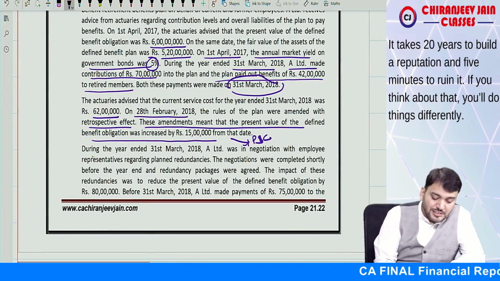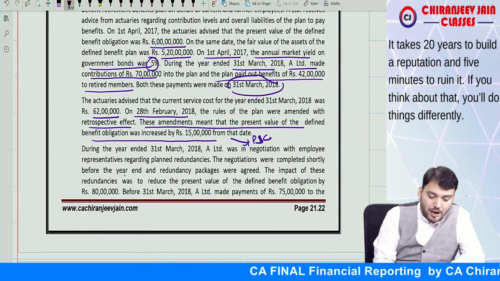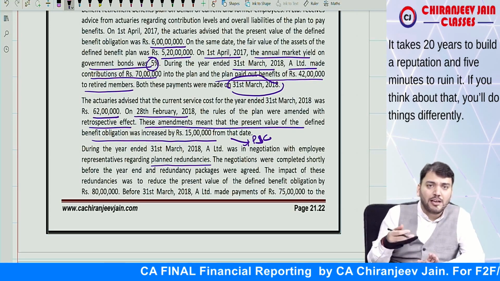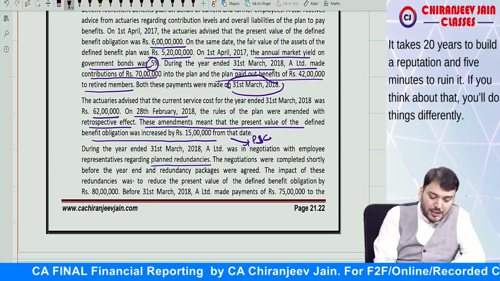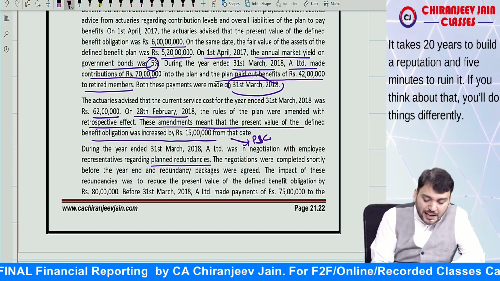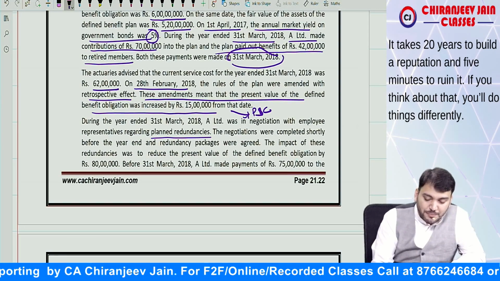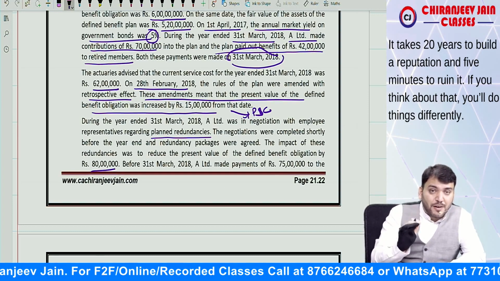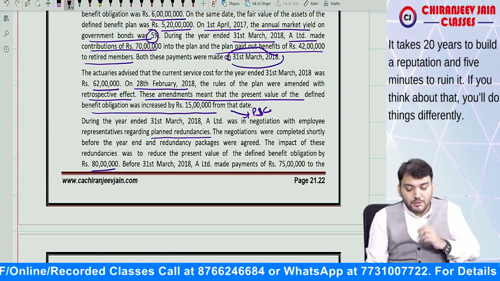During the year ended 31st March 2018, A Limited was in negotiation with employee representatives regarding planned redundancies. Redundancy means some employees have been curtailed. The negotiations were completed shortly before the year end and redundancy packages were agreed. The impact of this redundancy was to reduce the present value of defined benefit obligation by 80 lakh. So the present value of defined benefit obligation will be reduced by 80 lakh.